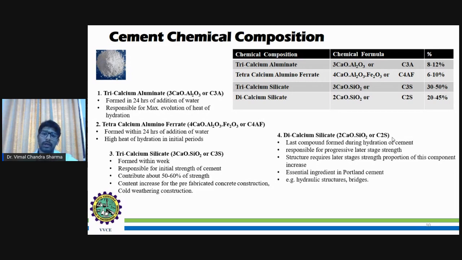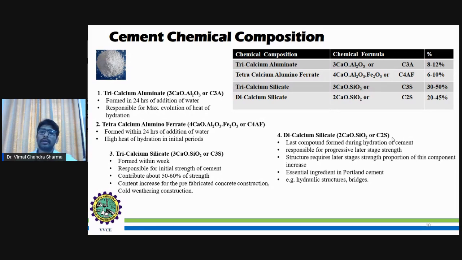But however, I have to bring this. During the acceleration or deceleration state, this C3S and C2S composition plays a major role, and finally it will be responsible for the chemical composition of the cement to be stabilized at some place and maintaining the steady state of the strength. Some of the points related to structure require later stages strength, so the proportion of this component increases.